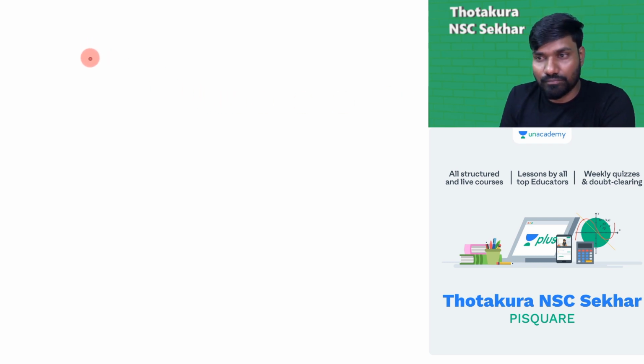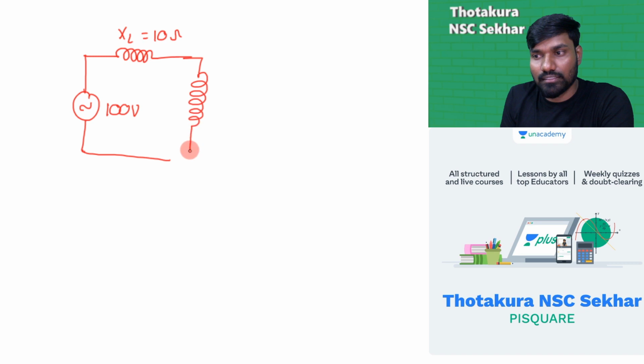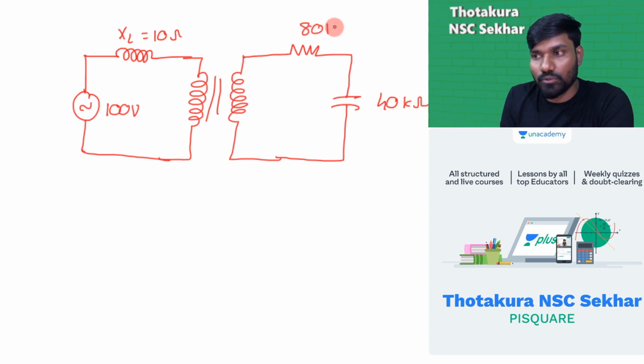Let's just take it. I'm drawing the circuit. I'll tell you what the text in it is, what to find. Just take the circuit for now. 100 volt. Is this 100 volt an RMS value or a peak value? RMS value. We have XL equal to 10 ohm. They're saying ideal transformer. This is an ideal transformer. We have here 40 kilo ohm and this is 80 kilo ohm. The ratio is 1:100.